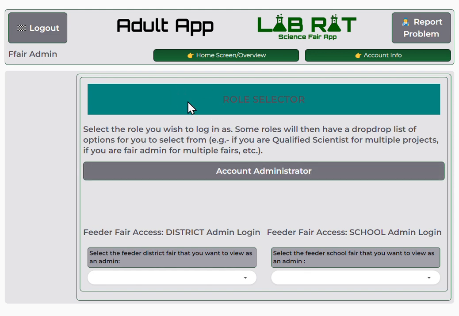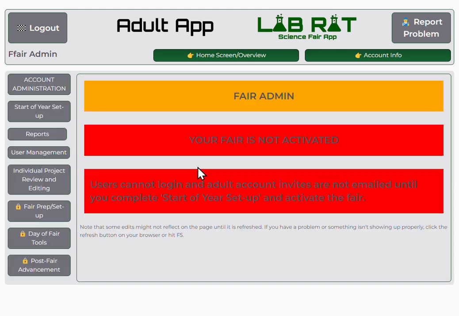I'll talk about some of the login stuff in another video, the initial login video. But for this, I'm going to assume that you know what you're doing there. So I'm just going to log in here as the account administrator.